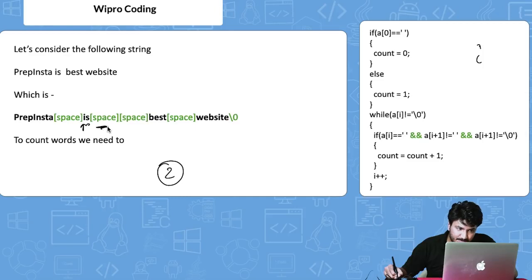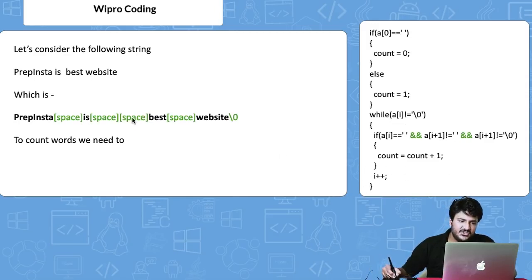Right, now we reach this space here. Now it says a[i] is equal to blank space. Obviously it's a space here, so this condition is satisfied. Now a[i+1] is not equal to blank space? This is the next character, correct? Now this condition is not satisfied because this is equal to blank space. What this condition is saying is that this should not be equal to blank space. So this condition is not satisfied. We go to the next step and do not increase the count.